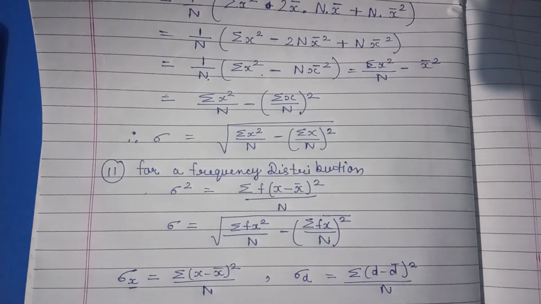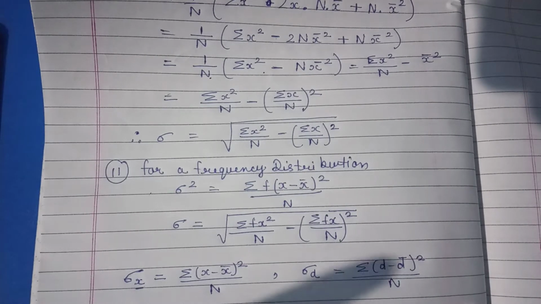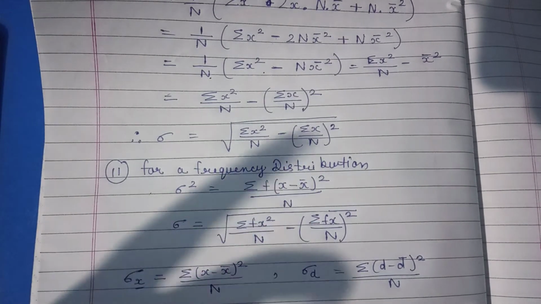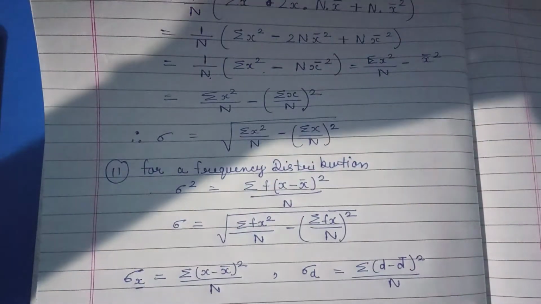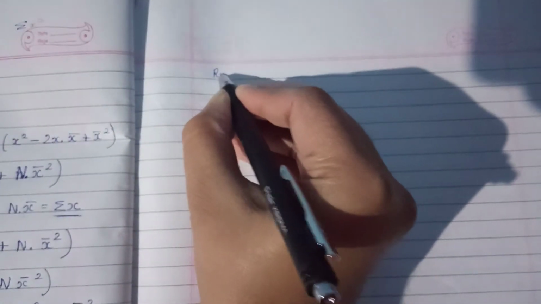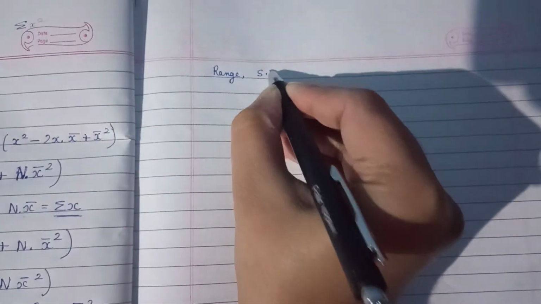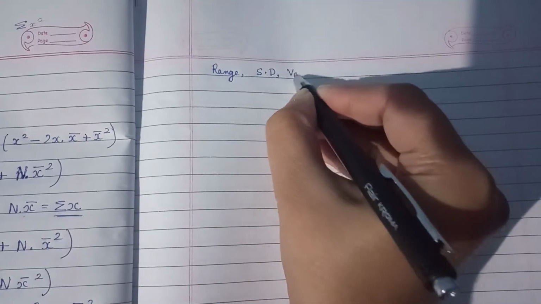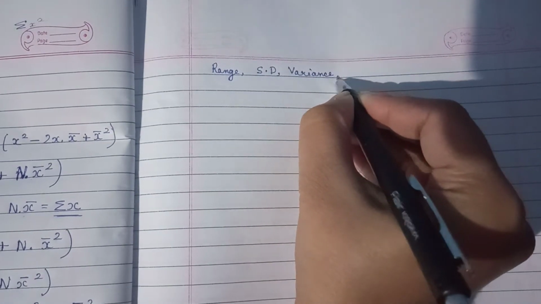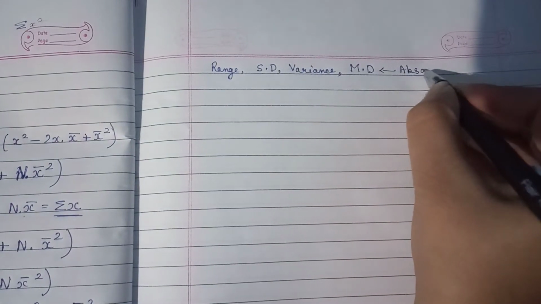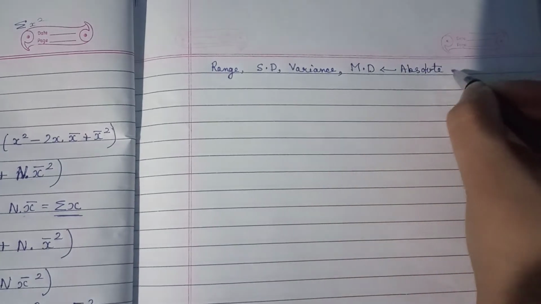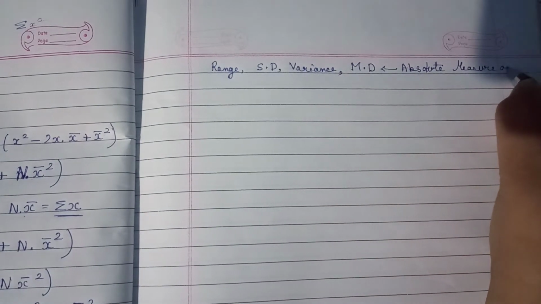Now this standard deviation is very important for finding correlation. So now we are going to study correlation, and in that we will use this formula of standard deviation. In this measure of dispersion, we have studied range, standard deviation, variance, and mean deviation. These are known as absolute measures of dispersion.